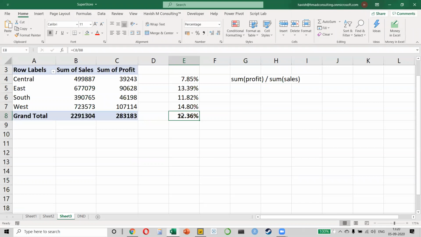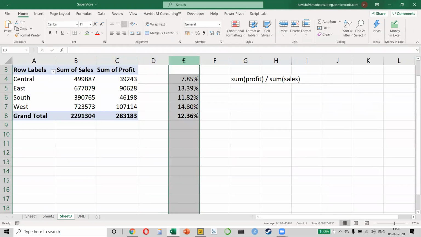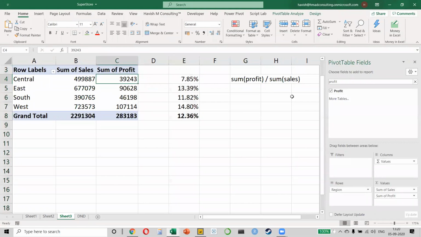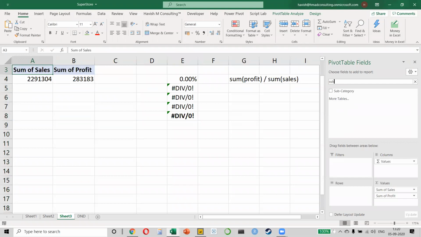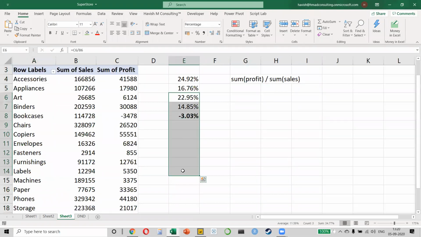So this is the same result that we managed to get on Excel. But you know why doing it on Power BI is much better than Excel? Because if I do it on Excel, my calculation is not inside the pivot, it is outside the pivot, which is very irritating because what will happen if I remove my region and I put, let's say, my subcategory, do you notice this? The formula did not get copied for the rest of the rows. Obviously, because my pivot is in the ABC columns and my calculations are in the E column.